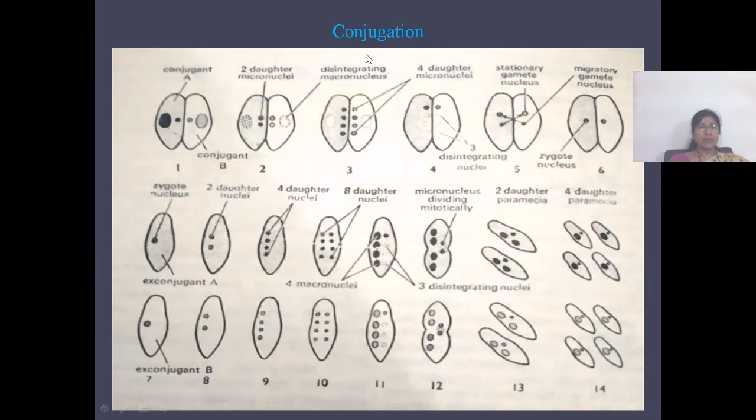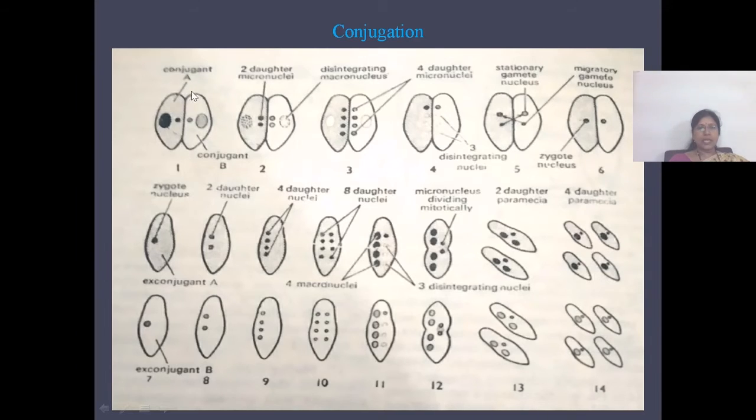These two different mating types come closer together and unite by their ventral sides and by the oral grooves, and the other structures are lost, and they are now called pre-conjugates. The pellicle will rupture, the ectoplasm will be dissolved and a protoplasmic bridge exists between these two pre-conjugates. So now they will be called conjugates.